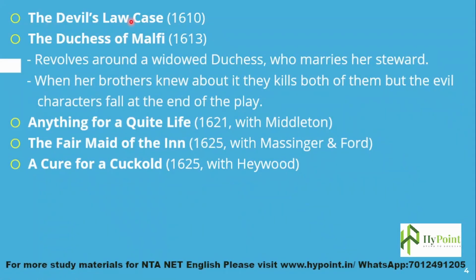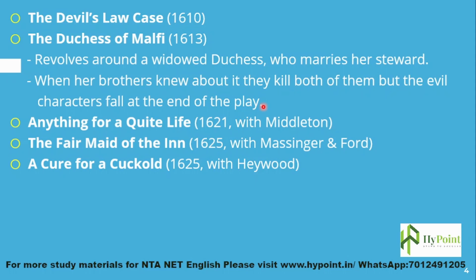Then The Devil's Law Case came out in 1610. Then The Duchess of Malfi came out in 1613, and it revolves around the widowed Duchess who marries her steward. The Duchess of Malfi is the title character, and her brothers prevented her from marrying again, but she secretly married her own steward, below her rank. When her brothers found out, they killed both of them, but the evil characters fall at the end of the play. One went mad, and the other also got killed.